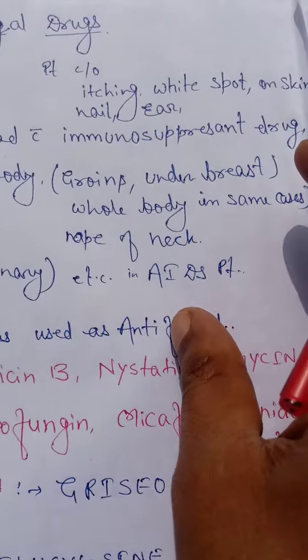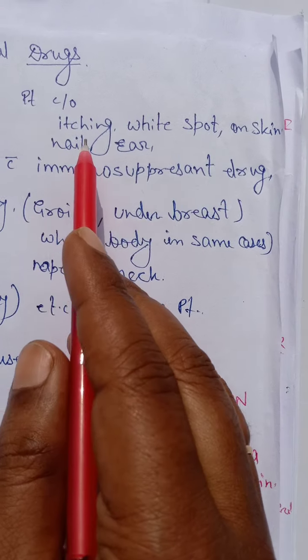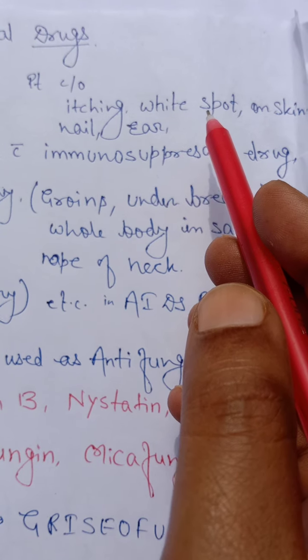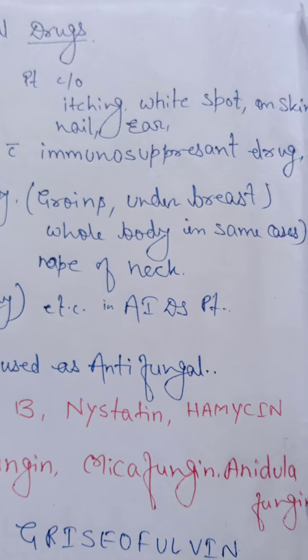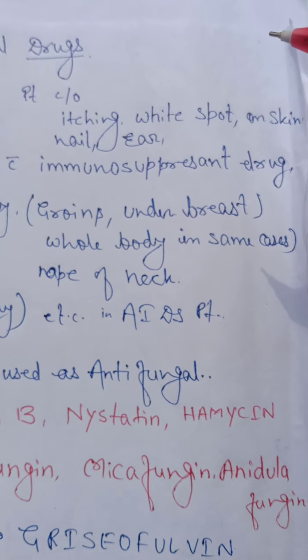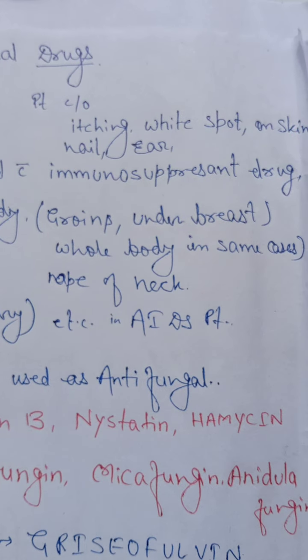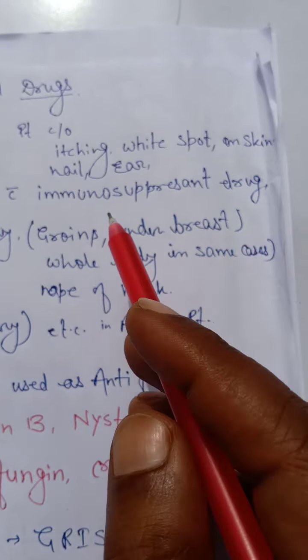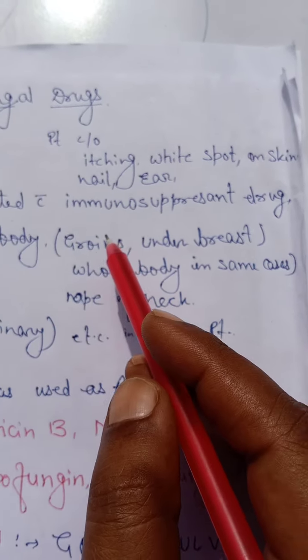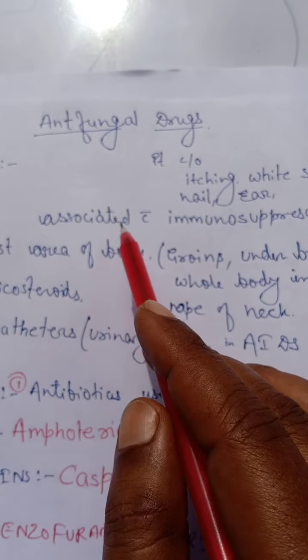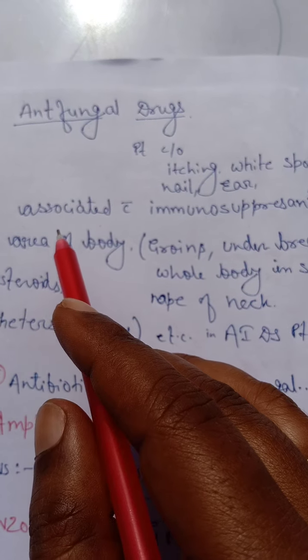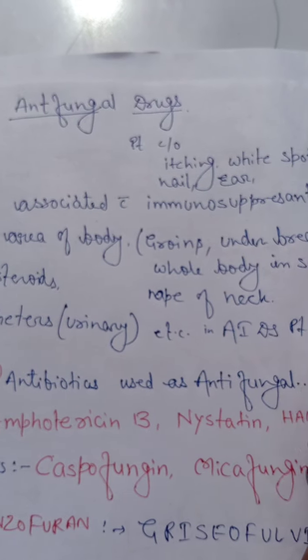As I have discussed, itching is the most important complaint, and the patient has whitish spots over the skin which may be confused with leprosy marks. There is also infection in the nail and ear. These fungal infections are mostly associated with immunocompromised patients.